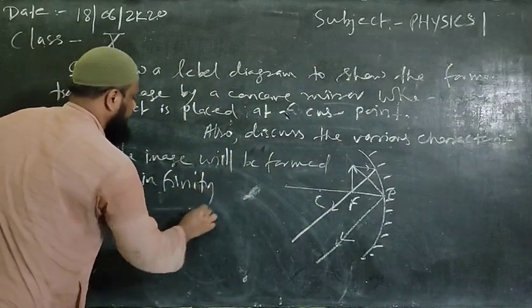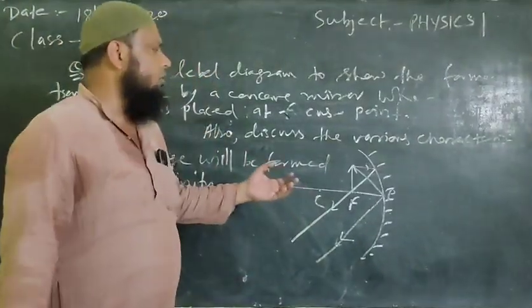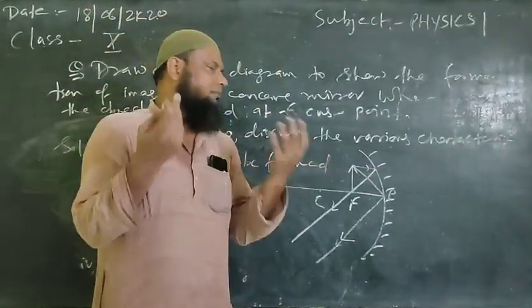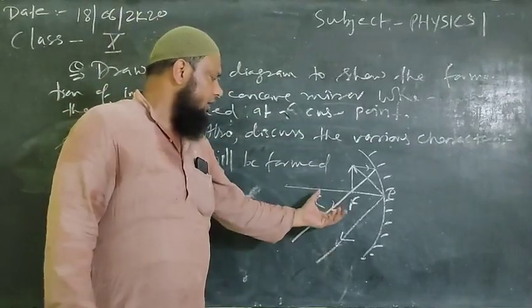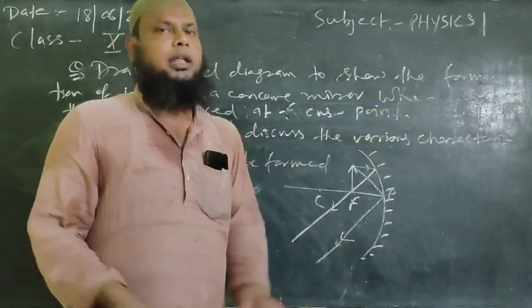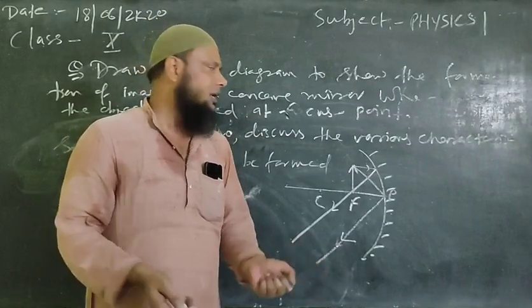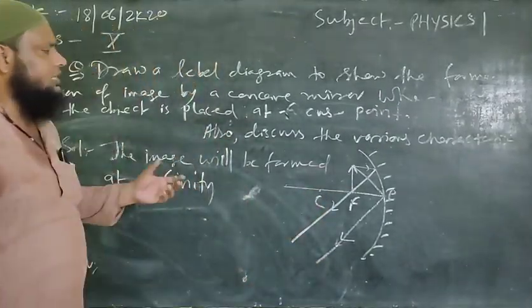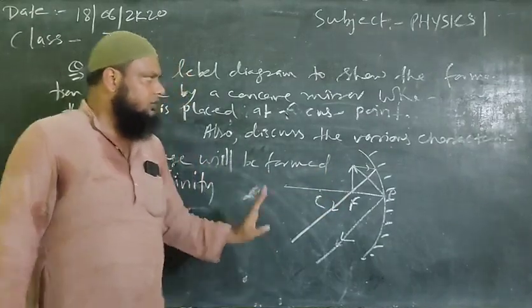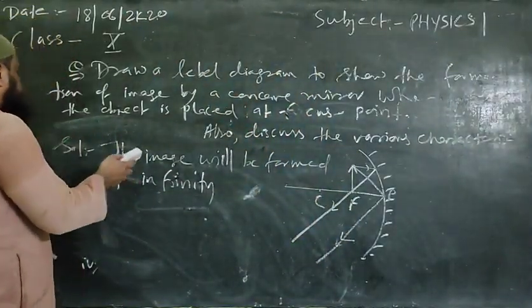In some books you may be told that a real image is formed and it is of very large size, but practically think, if the rays are neither intersecting in the forward direction nor in the backward direction, how can we decide that the image is formed? So simply keep in your mind that when the object is placed at the focus point, the formed image will be at infinity. It's fine.